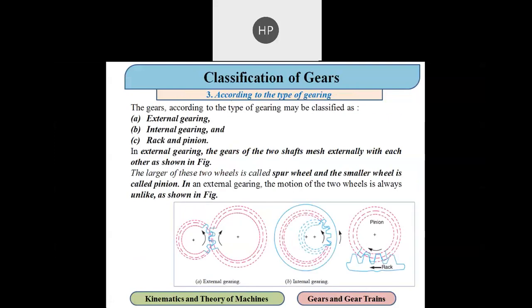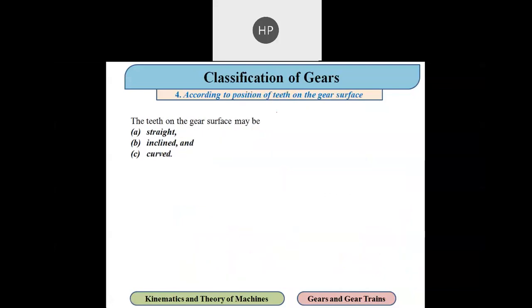Then third, according to the type of gearing: external gearing, internal gearing, and rack and pinion gearing. Here, as you can see, the teeth are outside, so it is known as external gearing. Here the teeth are inside, so it is known as internal gearing, and this is the rack and pinion, which we have already discussed. Then according to the position of teeth: straight, incline and curve, which we have already discussed. So this is the classification of different types of gear. Now the various terminologies we will see in our next lecture.